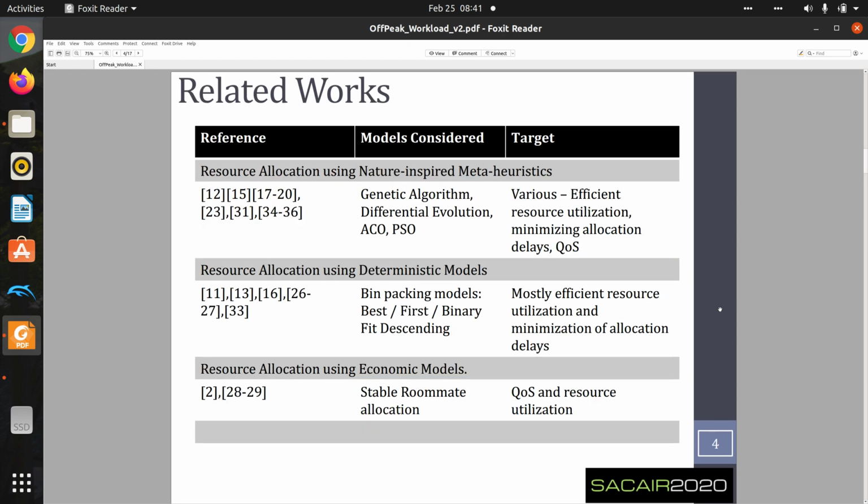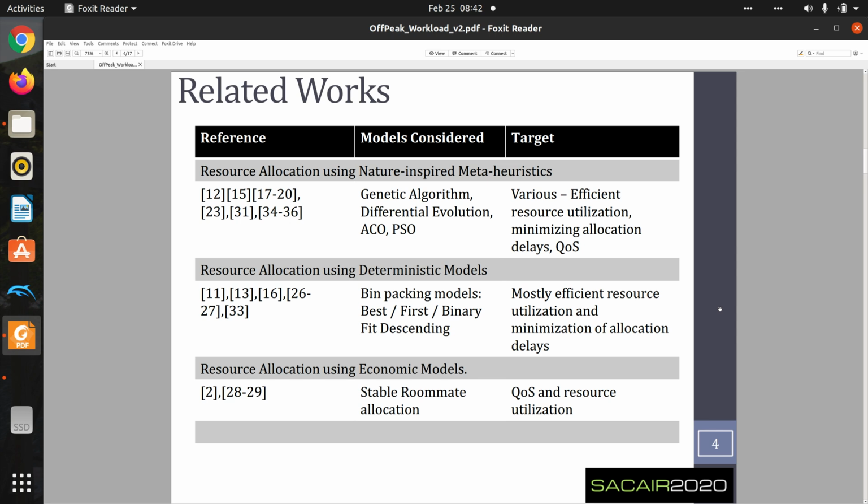We start with a review of related works, and we categorize them into three major categories. The first is resource allocation based on nature-inspired meta-heuristics. These meta-heuristics include genetic algorithm, differential evolution, ant-colony optimization, particle swarm optimization, and the like. The objective of most of this work is to efficiently allocate cloud resources, to minimize allocation delays, and to ensure adherence to quality of service or service level agreements.